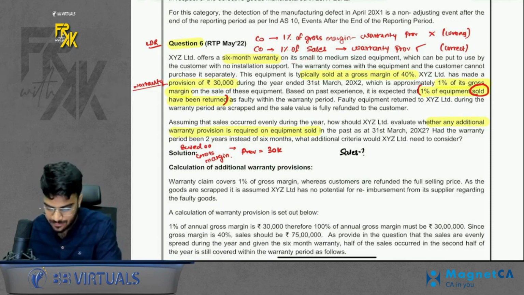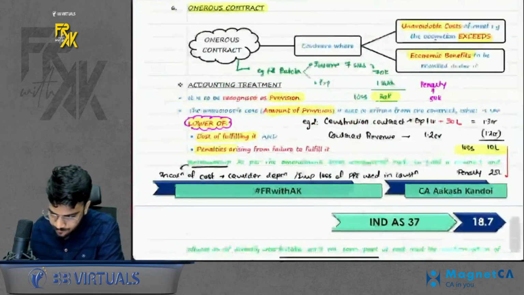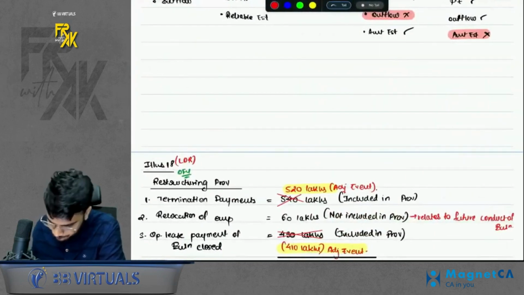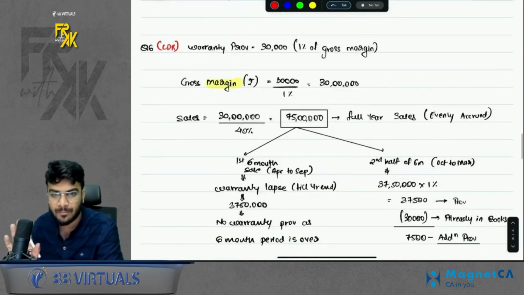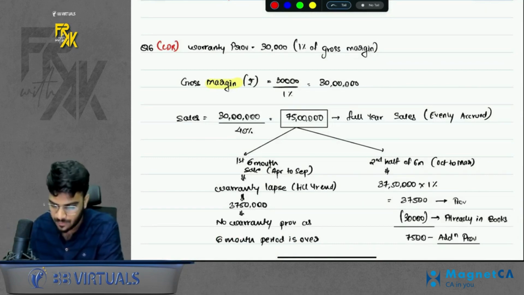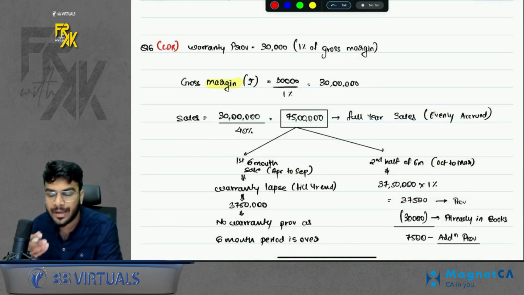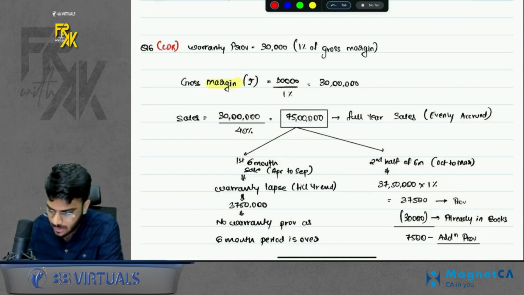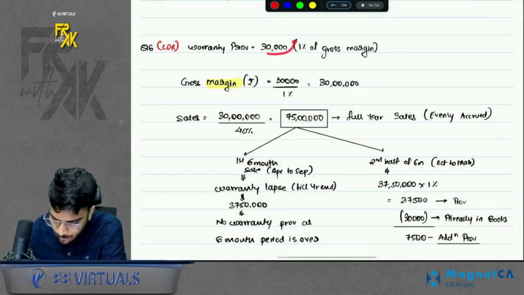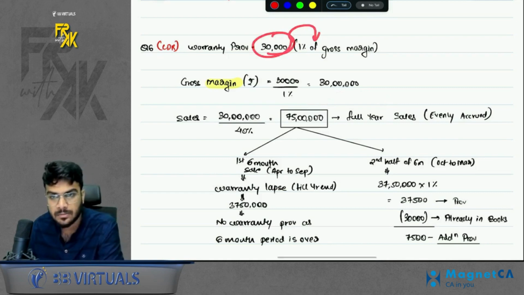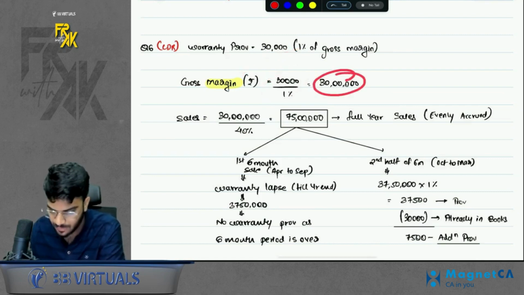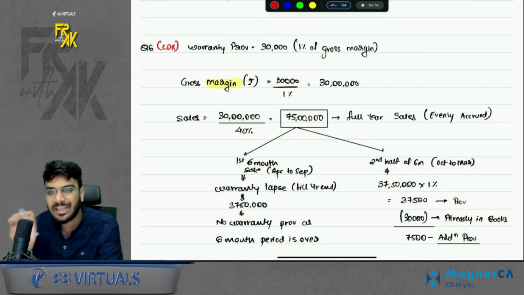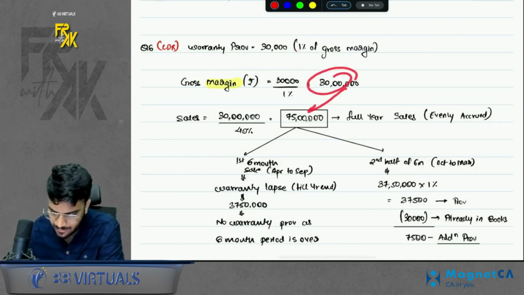Okay, so we rectified the same. How do we rectify? First, we were given the amount of provision as per the gross margin, but no other information is given. No other amount of sales is given. So we have to reverse calculate and find the total amount of sales first, because provision is to be created on sales. So what we will do? We know that provision of 30,000 is 1% of gross margin. So with that, you can find the gross margin, cross multiply. Okay, you got the gross margin. Gross margin was 40% on sales. So you can find the sales through this.